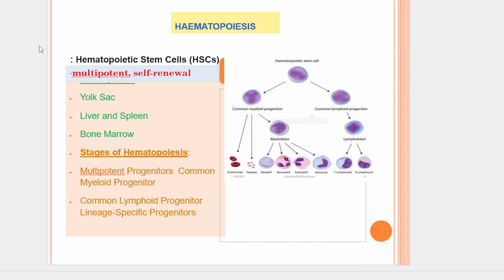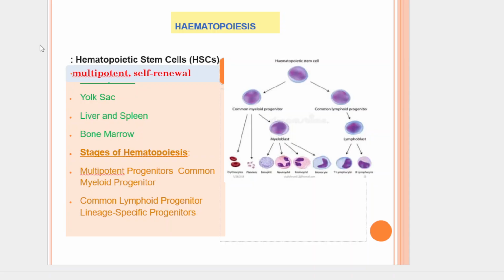The primary sites of blood cell production change throughout life. For example, during early embryonic development, it happens in the yolk sac. During fetal development, it happens in the liver and spleen. And during late fetal development and adulthood, it happens in the bone marrow. By the end of gestation, the bone marrow becomes the primary and lifelong site of hematopoiesis.